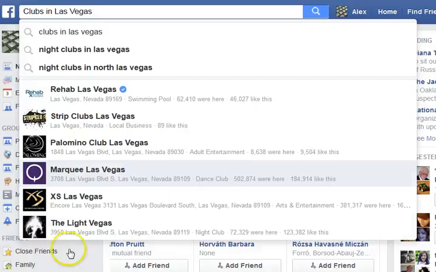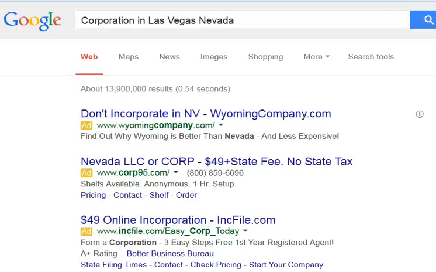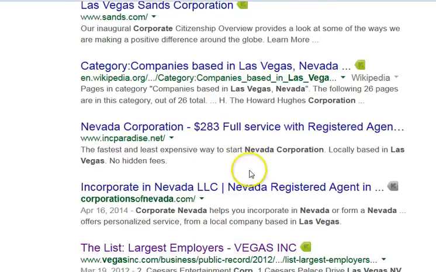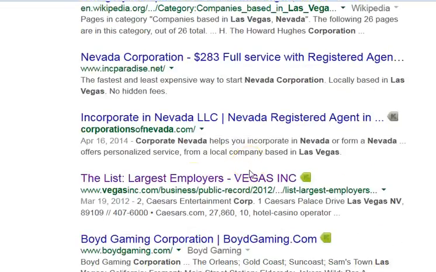A fifth way that you are going to find a lot of clients is by going to corporations that are in your city and state or nearby city and state. For example, if we type in corporation in Las Vegas, Nevada, and we just search through the listings, we're going to find a list of the largest employers.